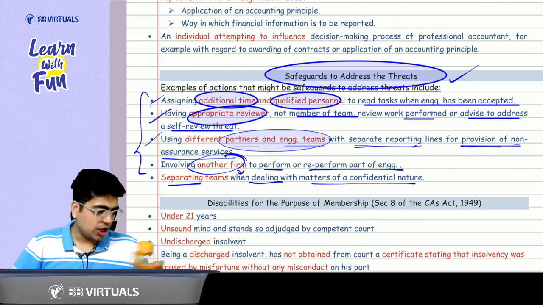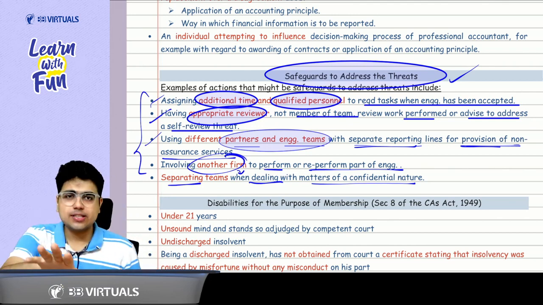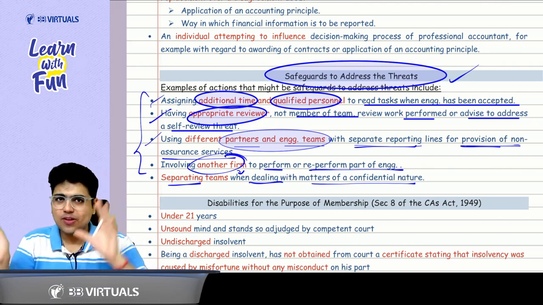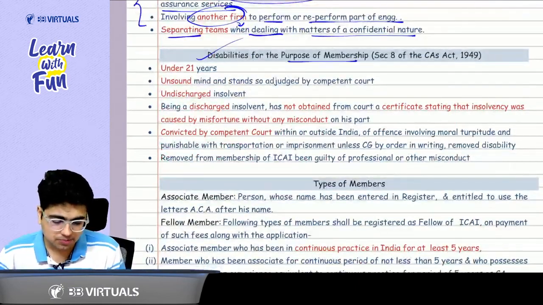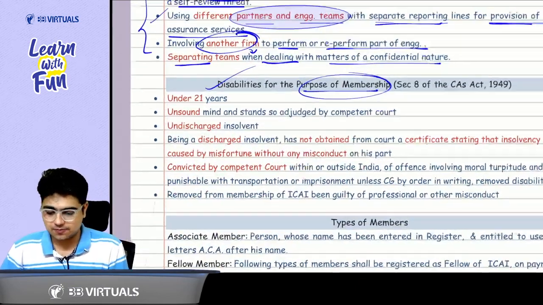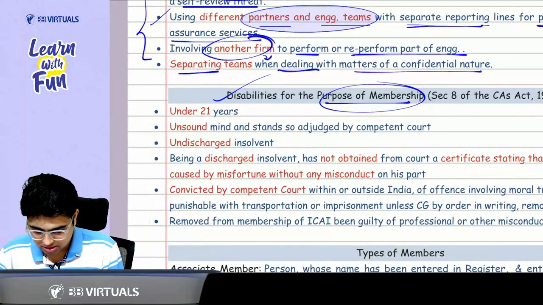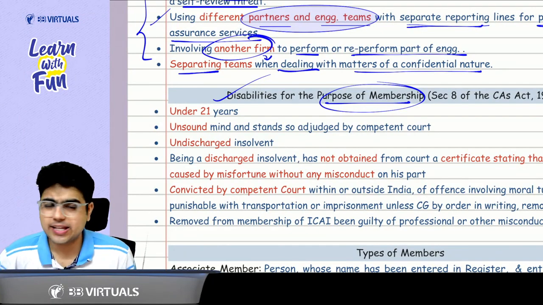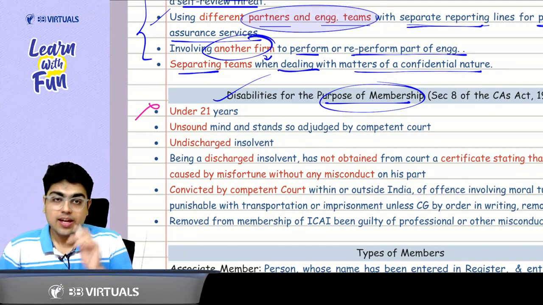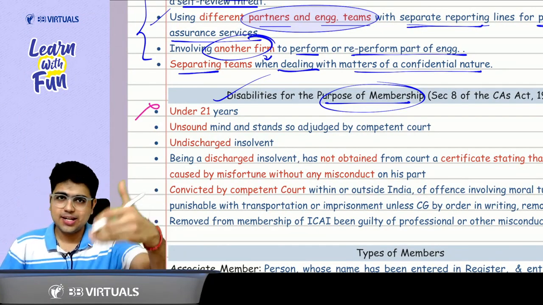Yes, sir. Sure. Now we are going to study very easy sections. The main part of learning is done. First of all, disabilities for the purpose of membership. You just need to understand this section. In case you are not 21 years old, can I become a chartered accountant? The answer is no. First, become 21 years old, then you are eligible.